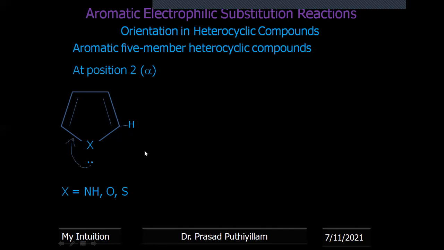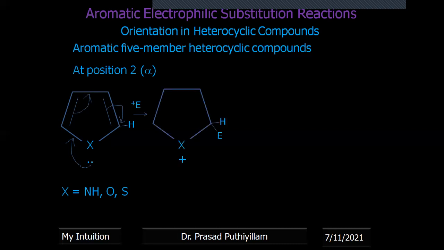Okay, therefore the electron arrangement, if the attack has to take place at position 2, that means the electron rearrangement happens like this. The lone pair of electrons is in conjugation with the pi electrons. They participate in resonance and the electron density is increased at position 2. When electron density is increased at position 2, the electrophile can easily attack there.